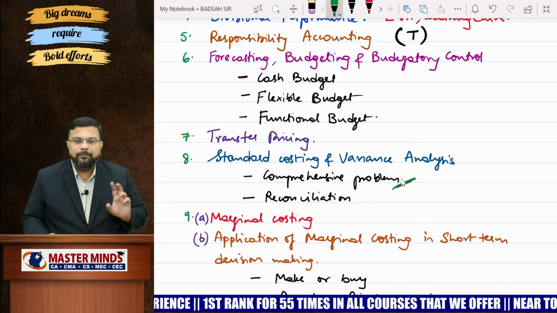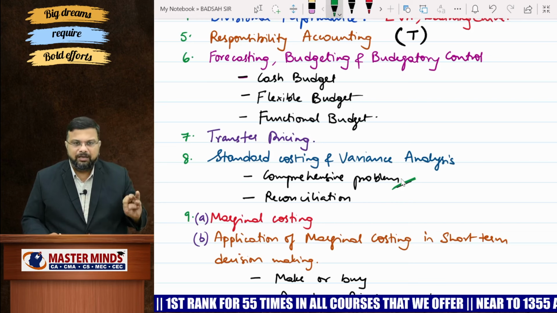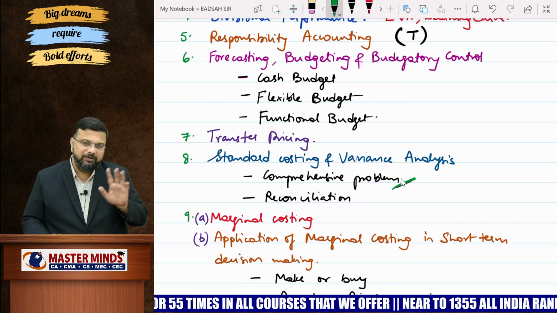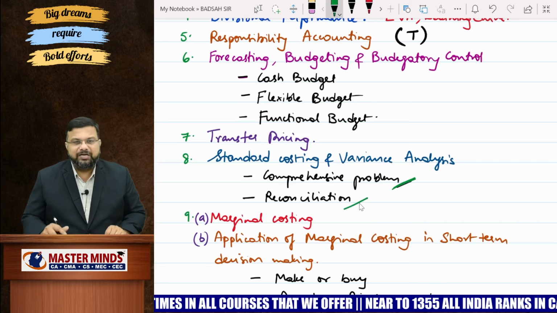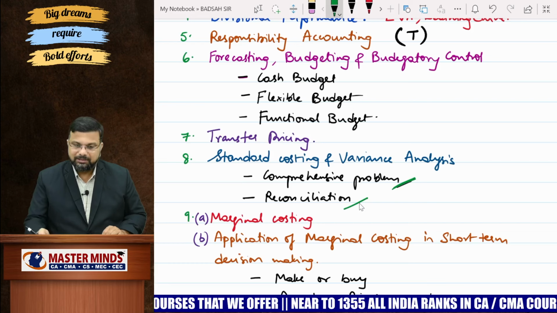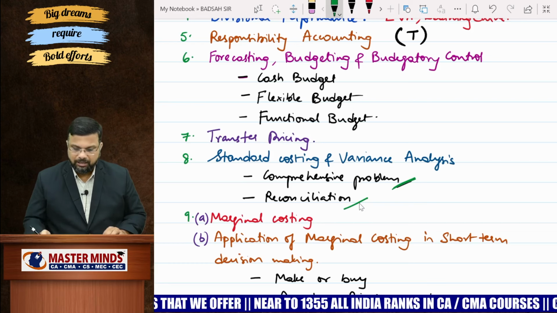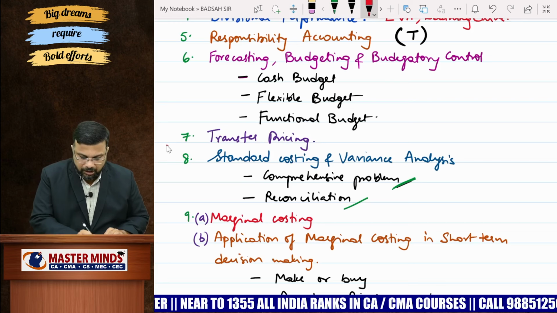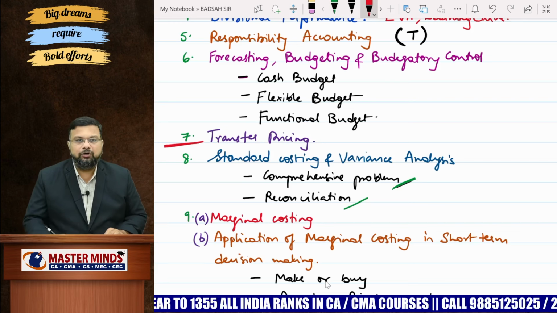Comprehensive problem means in a single problem you have all the variances: material, labor, variable overhead, fixed overhead, sales variance. Such kind of problems are there in our material. And then focus on reconciliation part also. So compared to earlier chapters, these chapters will be somewhat time taking. So please be thorough up to this point.